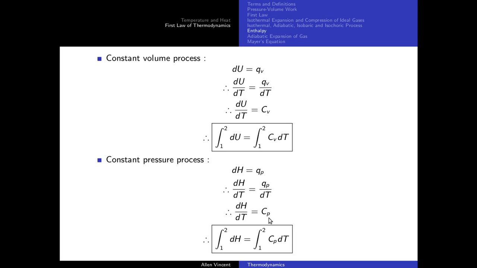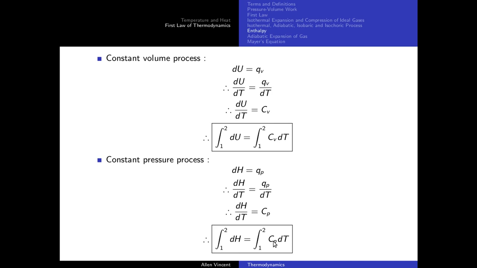CV stands for specific heat at constant volume. CP stands for specific heat at constant pressure. So CP is equal to dH by dT, CV is equal to dU by dT. If you integrate, you will get delta H equal to whatever the expression is. You can find the value of delta U using this if you know the specific heat. You can find the change in enthalpy if you know the specific heat at constant pressure.